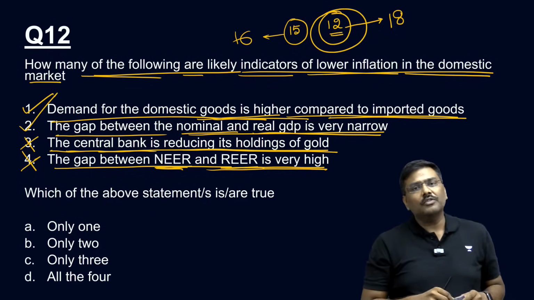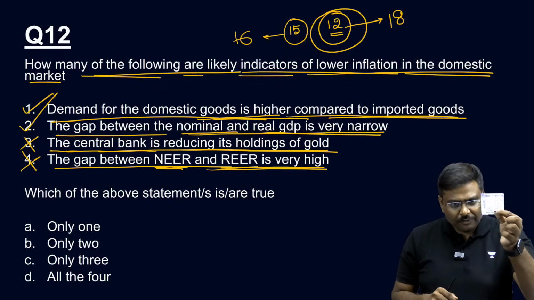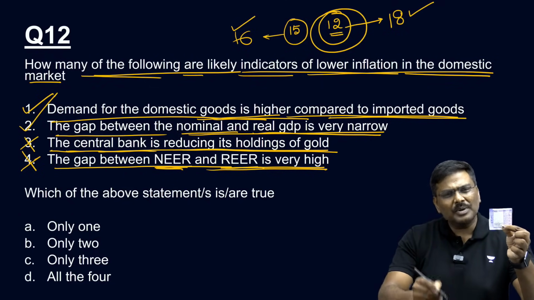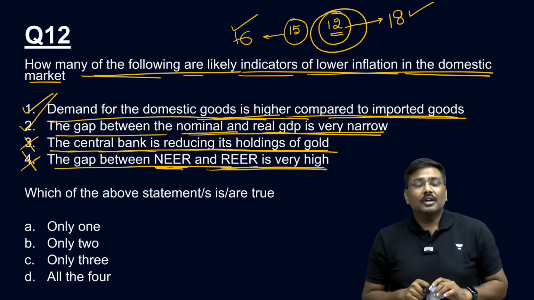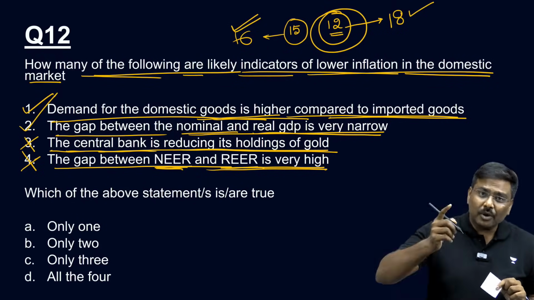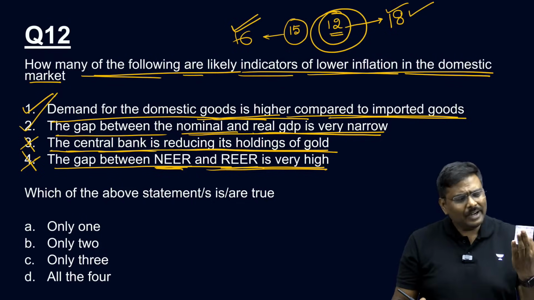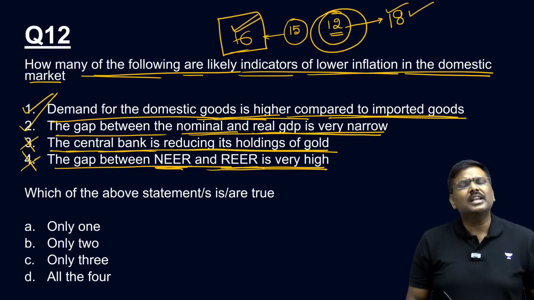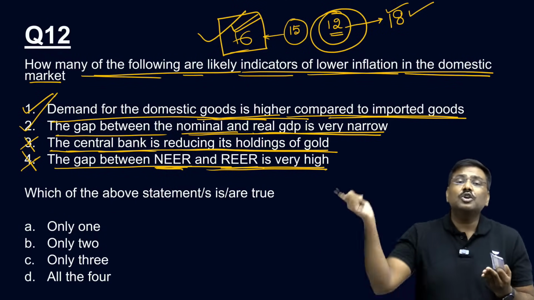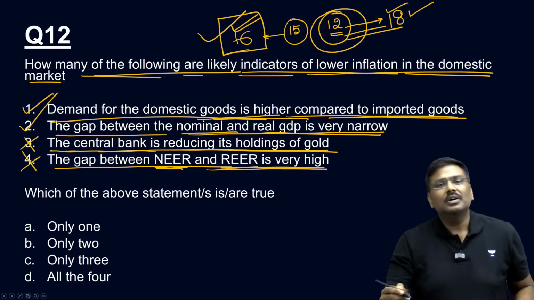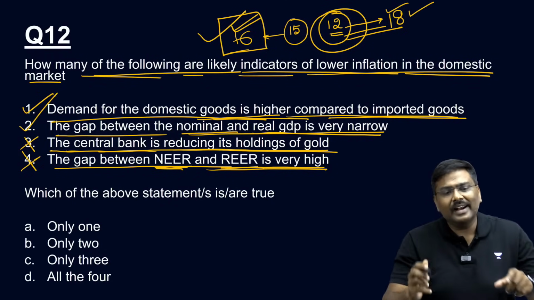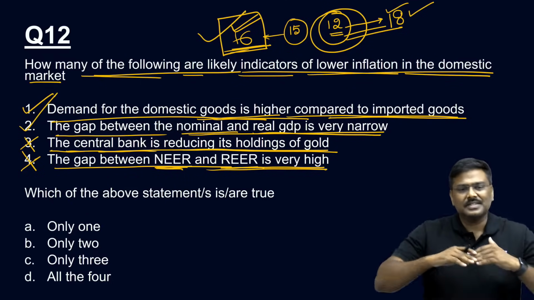Now, very simple question to all of you. Do let me know, if you have 100 rupees, will you prefer to import the good or purchase a domestically produced good? Don't you think you will prefer to purchase a domestically produced good? So the preference for domestic goods is higher compared to the goods which are imported, which is a likely indicator that inflation in India is lesser.